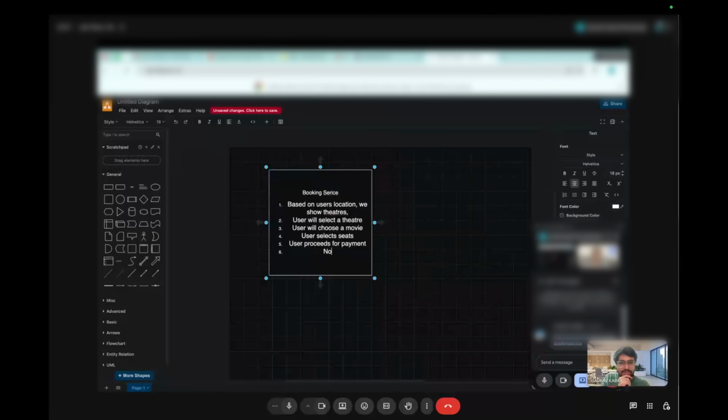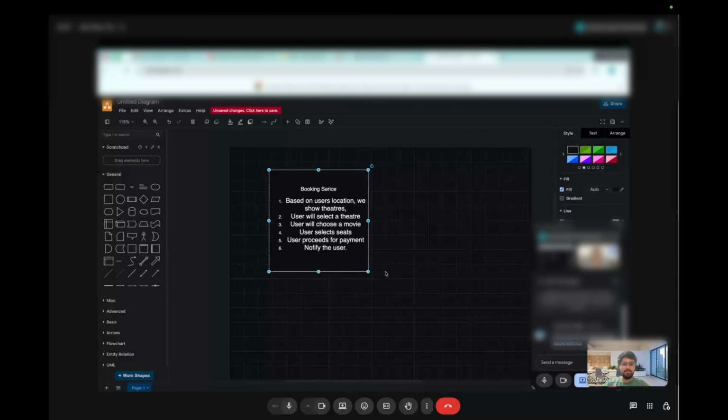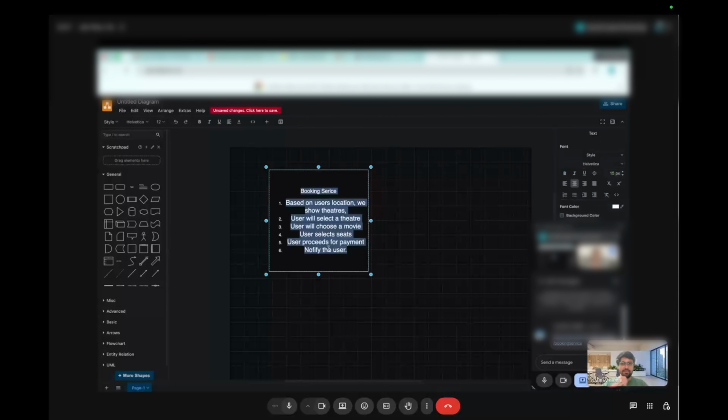Right, notify the user if the payment is successful. For the notification, are we going to notify the user via just normal app notifications, or multiple ways?